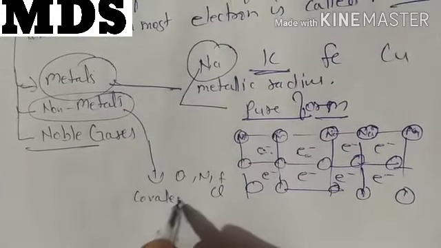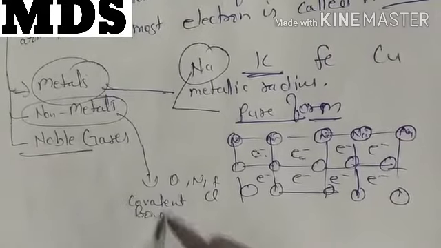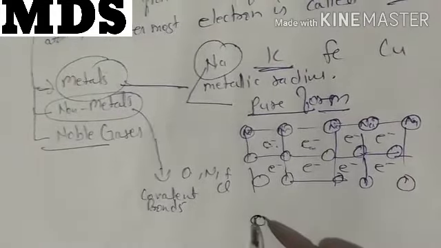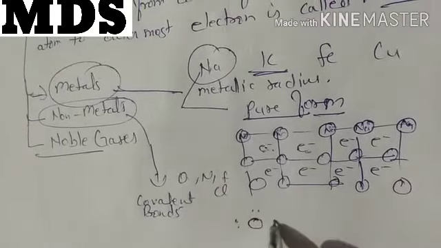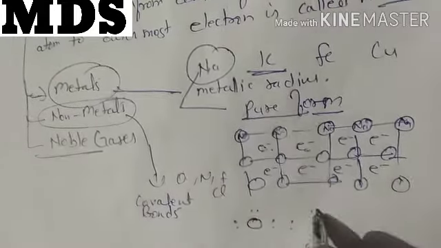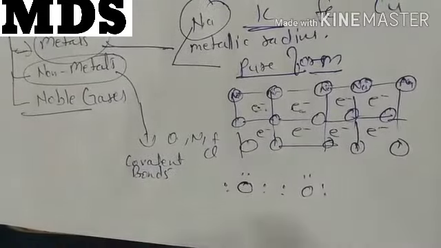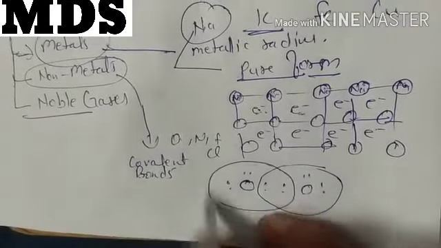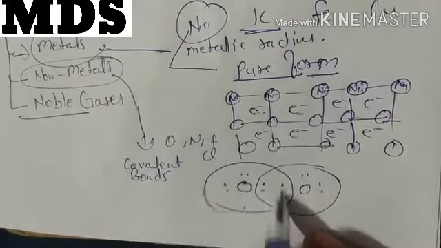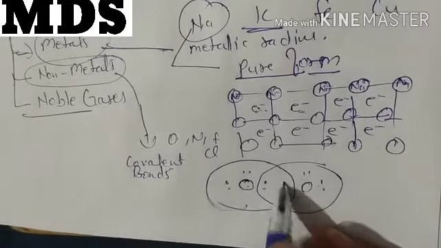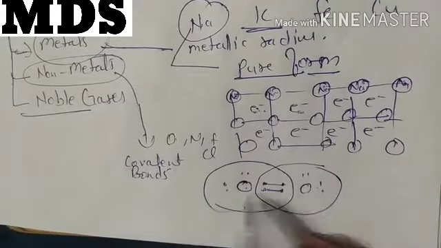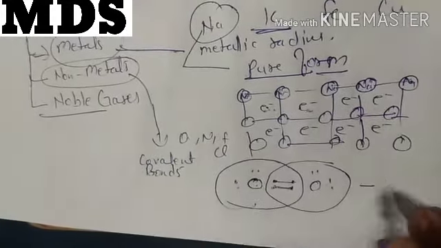Now if you go for the non-metals like oxygen, nitrogen, fluorine, chlorine, they always get bonded through covalent bonds, meaning they are sharing electrons. Like oxygen, there are 6 valence electrons. This is the Lewis dot structure for the oxygen atom. Two from this oxygen, two from this oxygen, these are the shared electrons. This is the covalent bond formed between two oxygen atoms, resulting in the formation of O2.